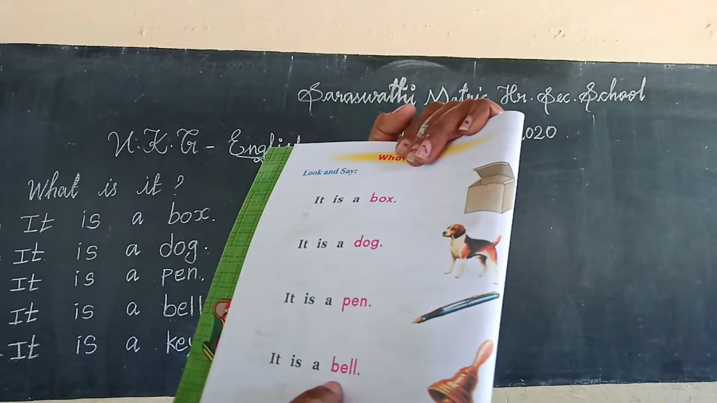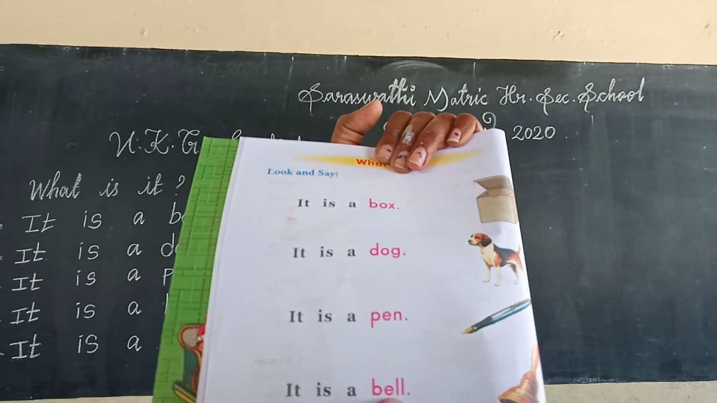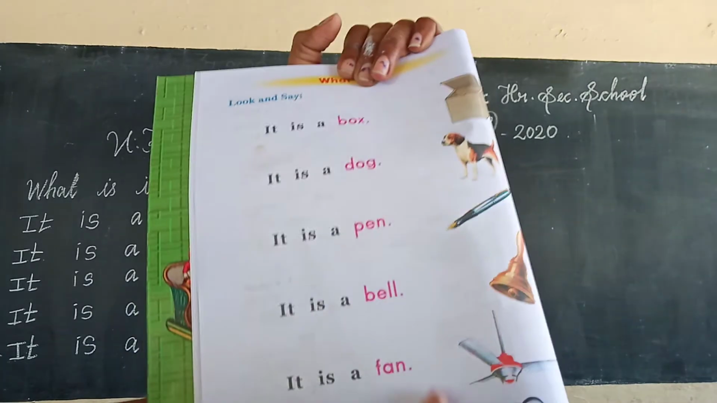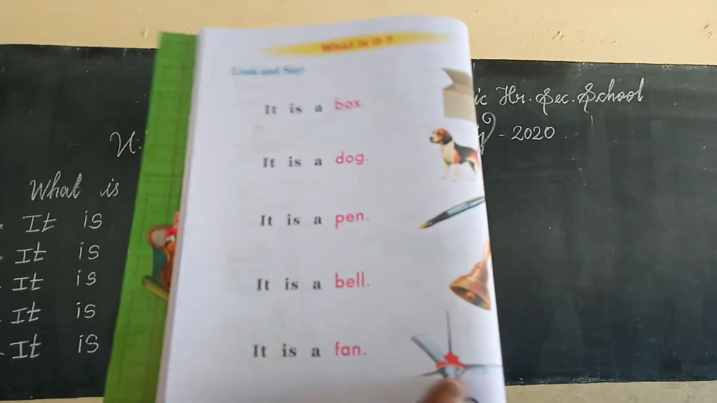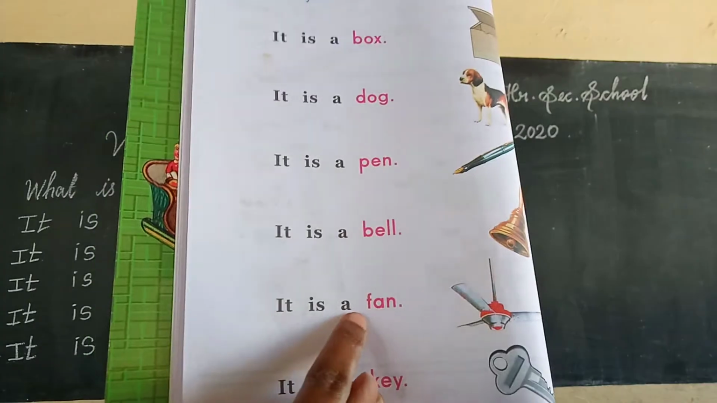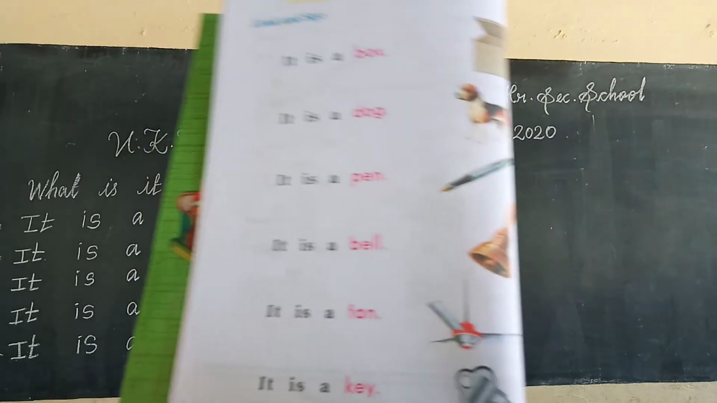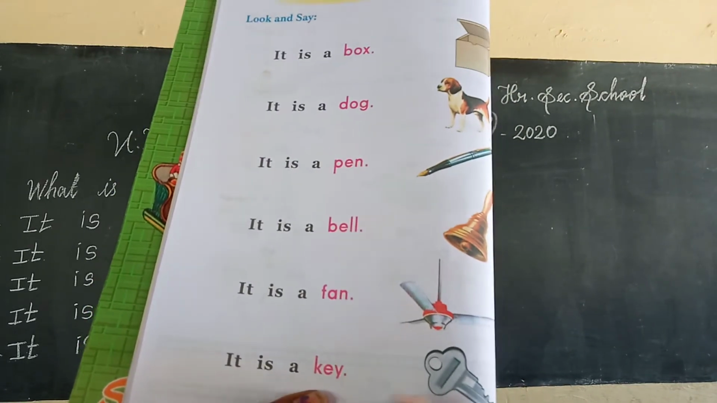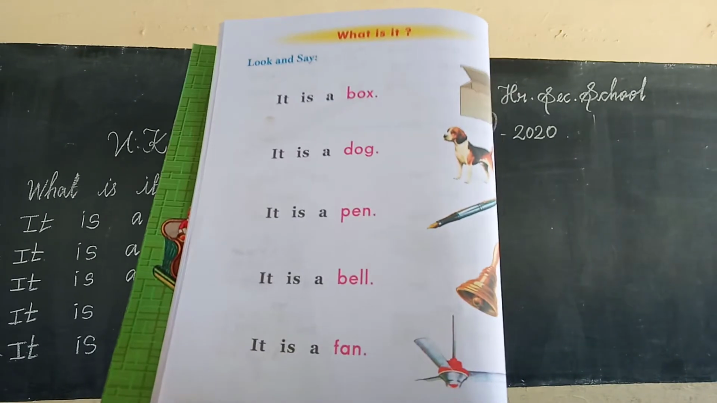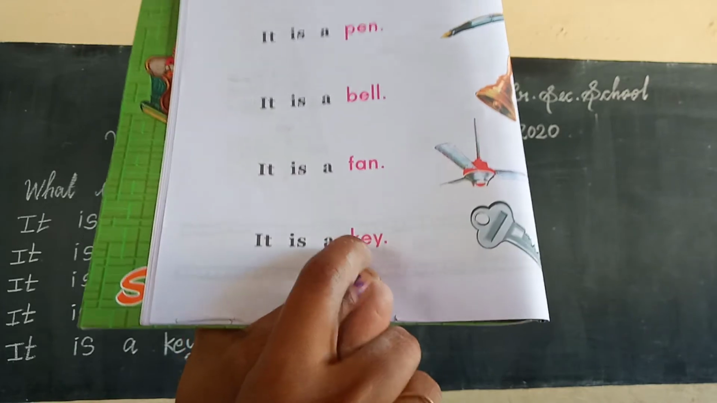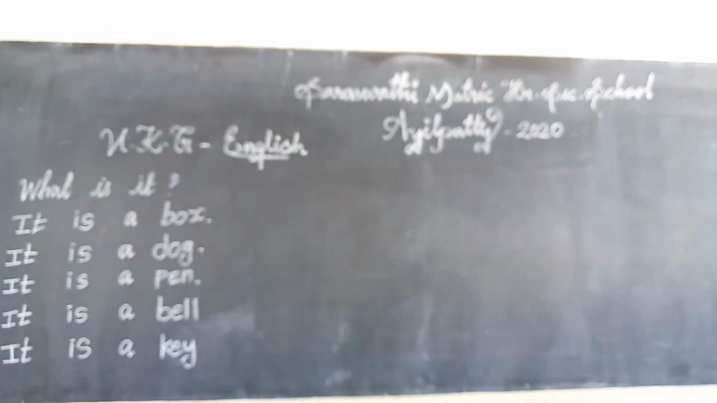What is the picture of spelling? Bell. B-E-L-L. Bell. Okay. Next. What is the picture? Fan. What is it? Fan. F-A-N. Fan. Next. What is it? It is a key. Say the spelling. K-E-Y. Key. Okay. One more time read.